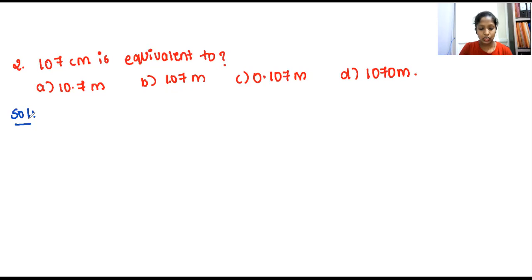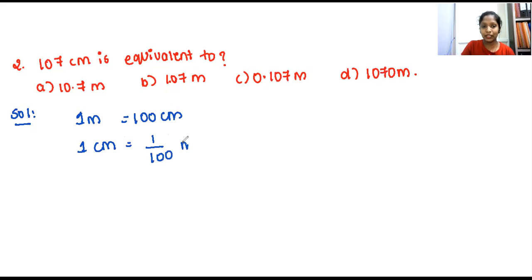You all know that to convert centimeter, the first thing you should know is about the meter. 1 meter is 100 centimeter. So 1 centimeter is 1 by 100 meter. In the same way, 107 centimeter is 107 divided by 100 meter.